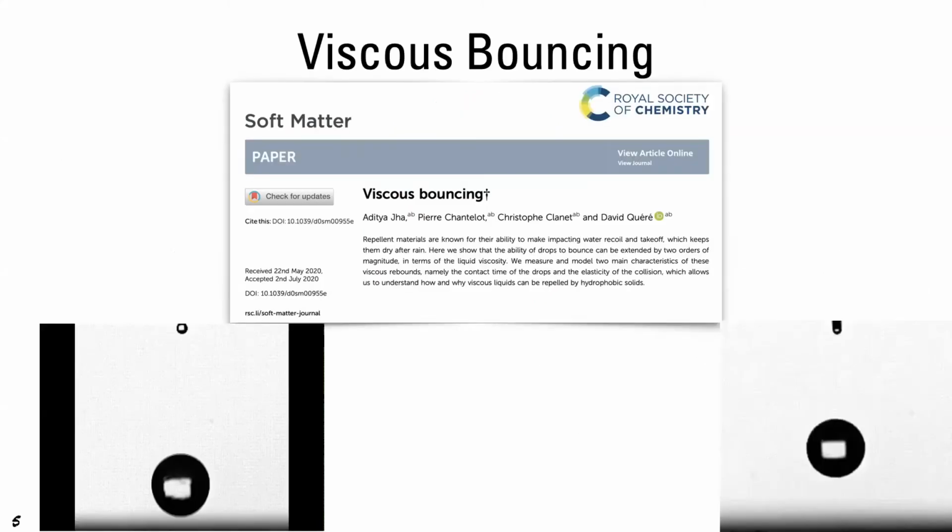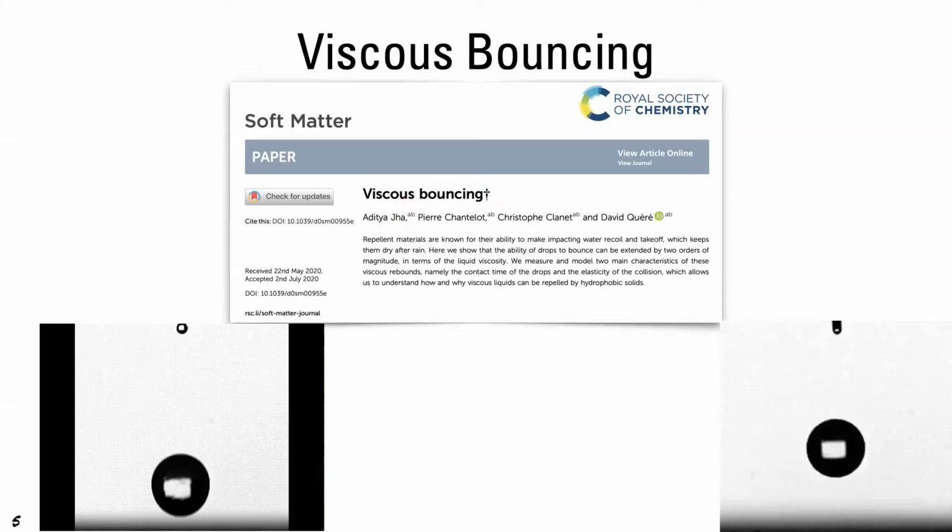But before I show you some numerical simulations, I should acknowledge some of my experimental friends. This paper was published earlier this year in Soft Matter from David Curry's group. Also, Aditya Jha has a presentation in this session, and I highly recommend that you watch that talk as well. Here I'm going to show a couple of videos from this study.